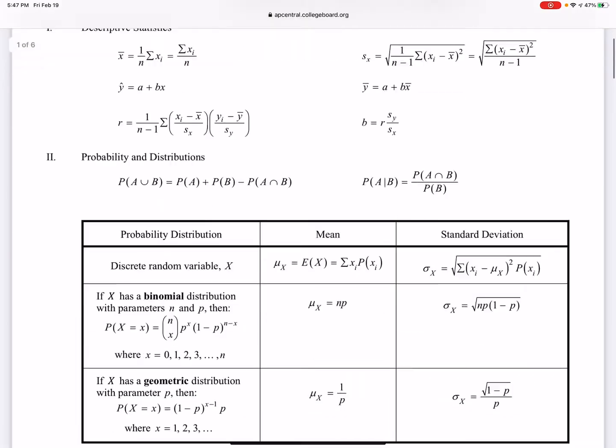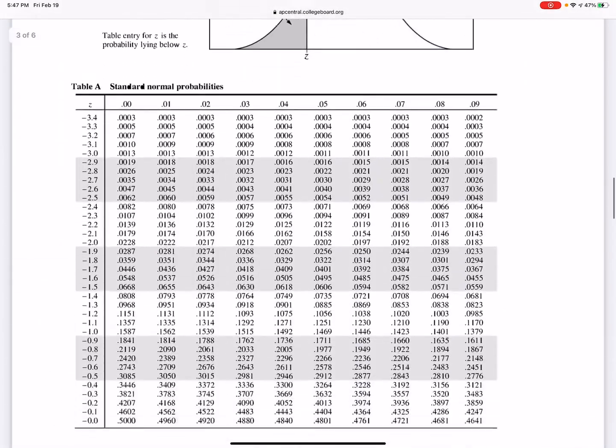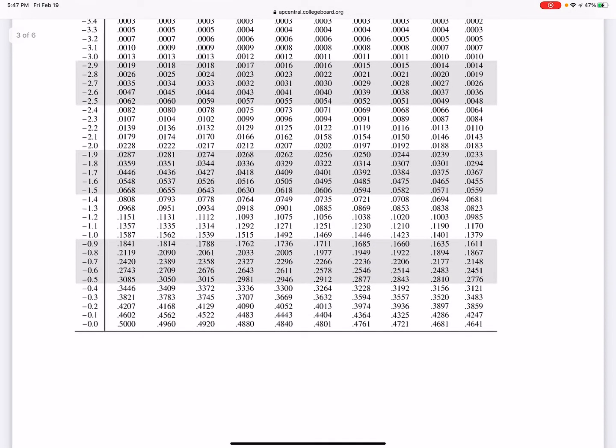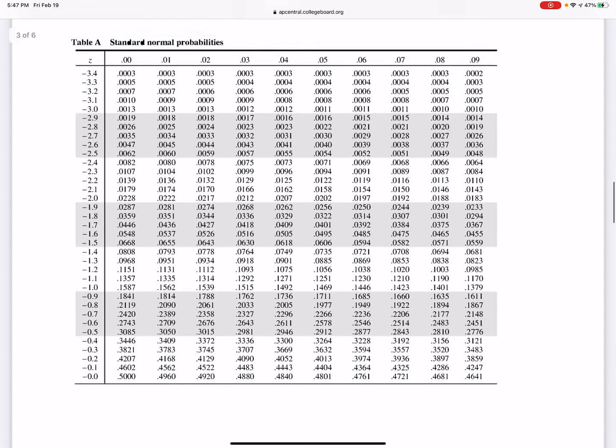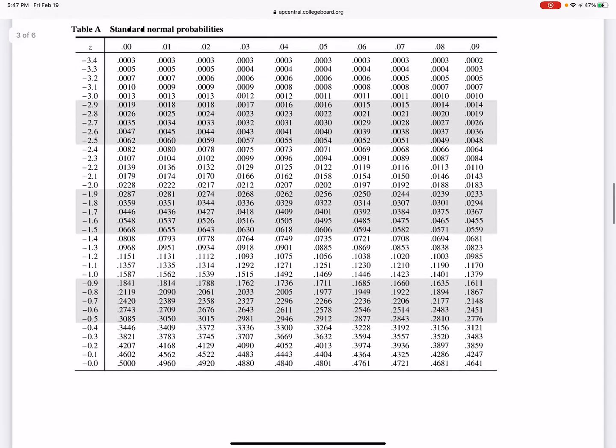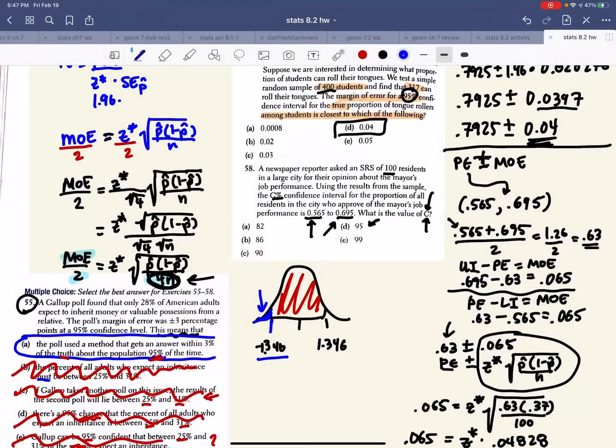If I go to AP Central, I can get my formula sheet. And my number is 1.346. So if I go to negative 1.346, I guess that would round to 1.35, I get 0.0885. Since it's symmetrical, this side is also 0.0885, which means we can figure out what the red is.